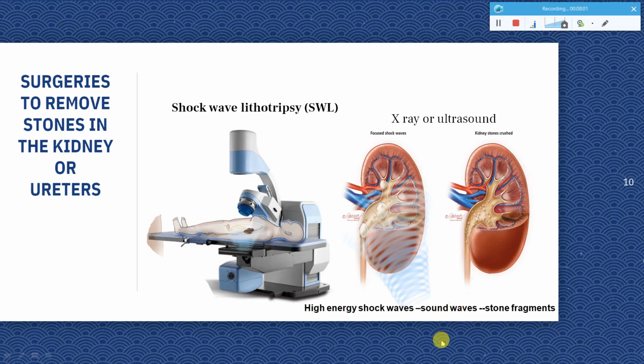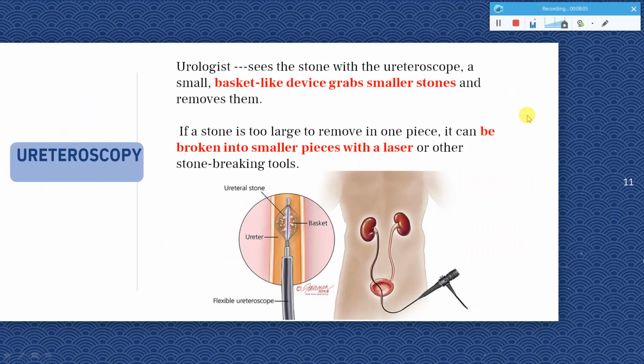The next technique is ureteroscopy. In this system, what they do is, the urologists, these are the main people who are working in this area. So urologists are the kind of doctors you need to consult. They use something called a ureteroscope. This will be introduced into the kidneys. You can see here, they introduce it based on where the stones are present. They introduce it into that area. And once they introduce it into that area, in case it is present in the ureter, it reaches the ureter, and once it reaches the position, it will open its basket, where you can see that there will be a light wave, or they will use laser.